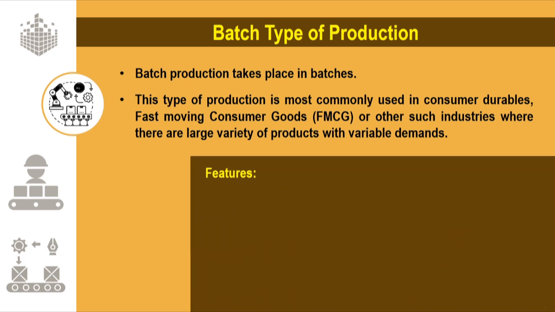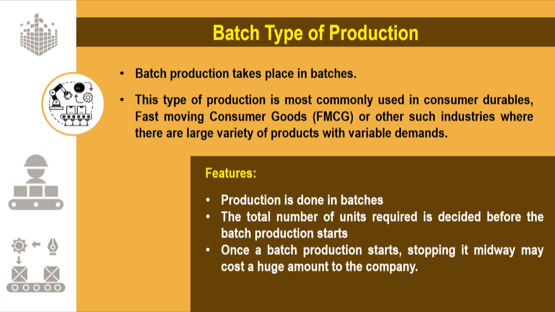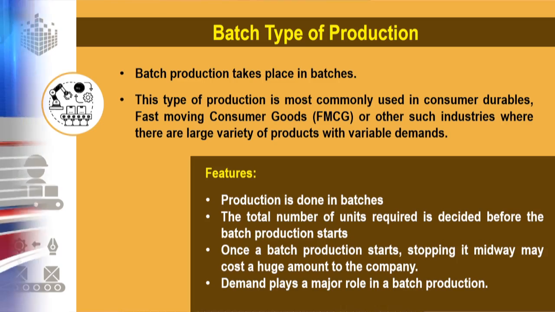Now, let us discuss the different features of batch production. The production is done in batches, as we have already discussed. The total number of units required is decided before the batch production starts. Once a batch production starts, stopping it midway may cost a huge amount of money to the company. The demand plays a major role in a batch production. For example, sometimes the demand can be seasonal also.